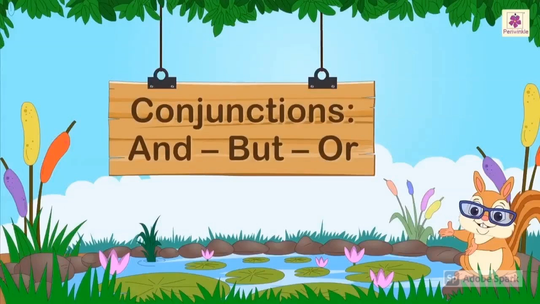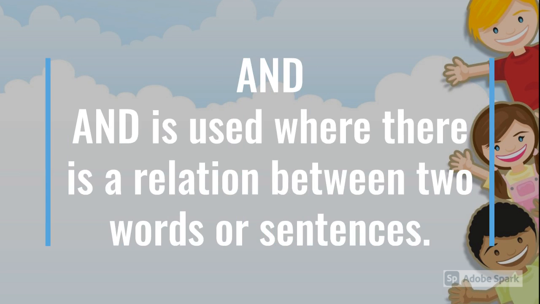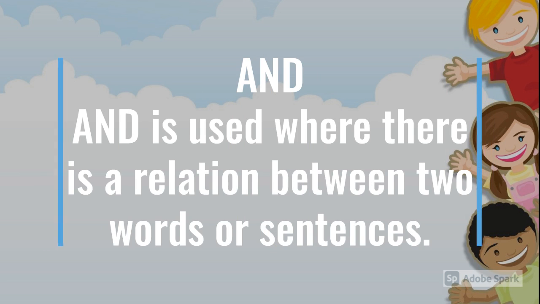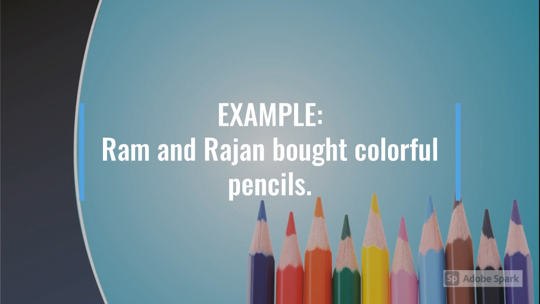Today, we are going to study three simple conjunctions: and, but, or. The conjunction and is used where there is a relation between two words or sentences. For example, Ram and Rajan bought colorful pencils. So here Ram and Rajan are joined by the conjunction and.